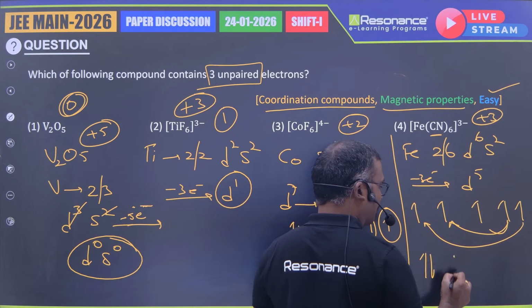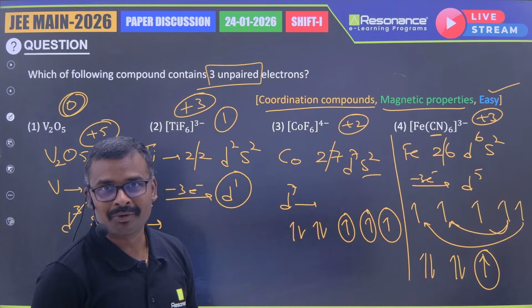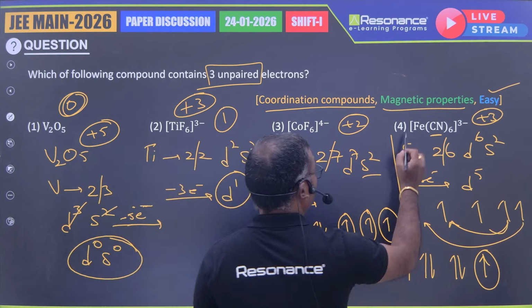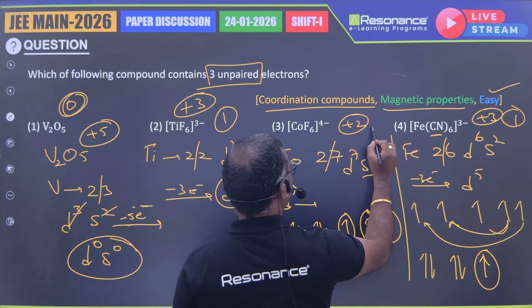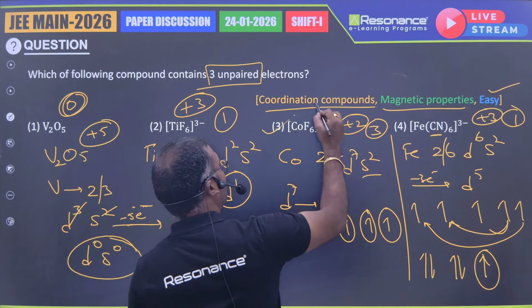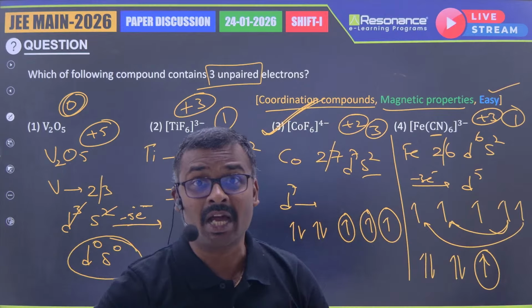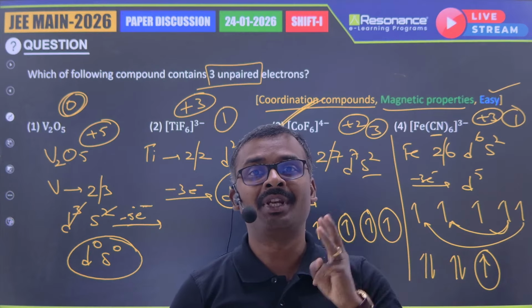So here also only one unpaired electron is present. This is also with one unpaired electron, but this is the one with 3 unpaired electrons. Therefore, you can say the third option is the correct answer if he is particularly asking for the compound with 3 unpaired electrons.